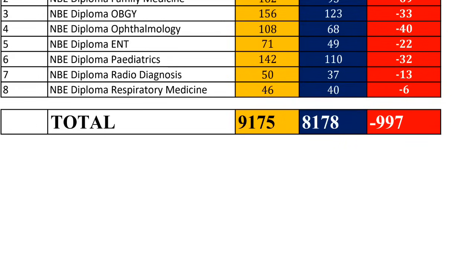So less seats are vacant, but it's not like that. Okay, I'll say more seats are vacant. I'll tell you how. Last year there was no rule of upgradation from round 2 to round 3. Okay, suppose X seat got allotted to somebody in round 2. So if the candidate is happy with the seat, the candidate would join, because that seat is going to be the final seat and the counseling would get over, because after joining round 2 last year the candidate couldn't participate in the further round of state.